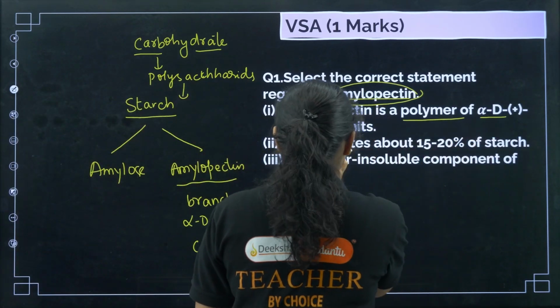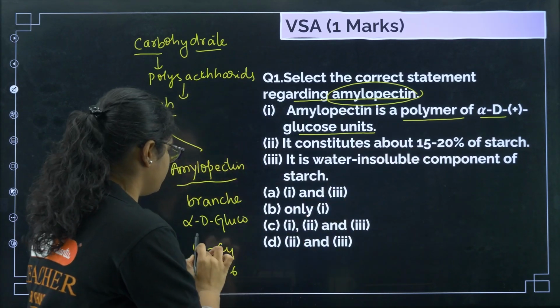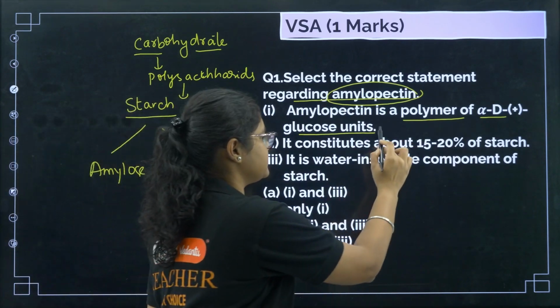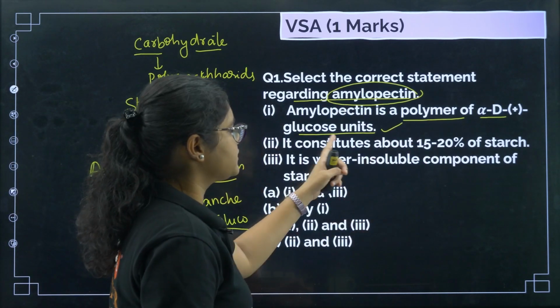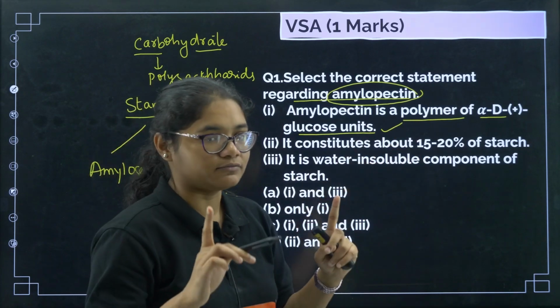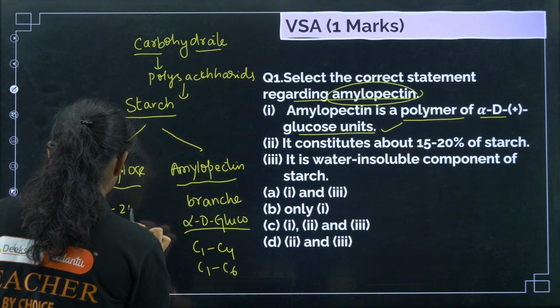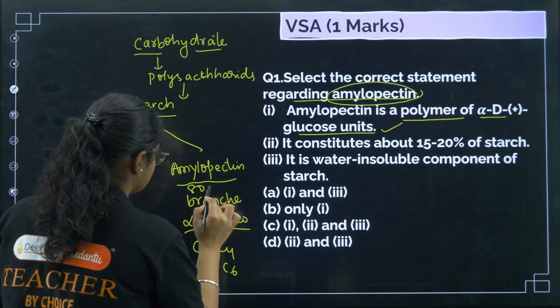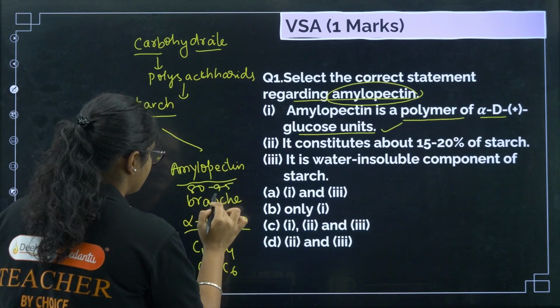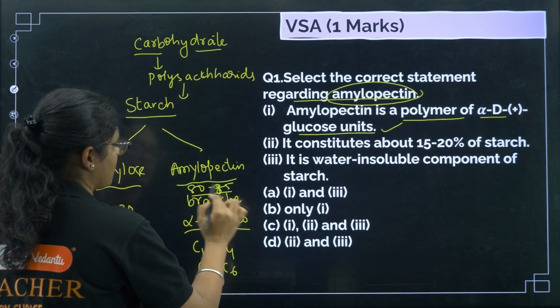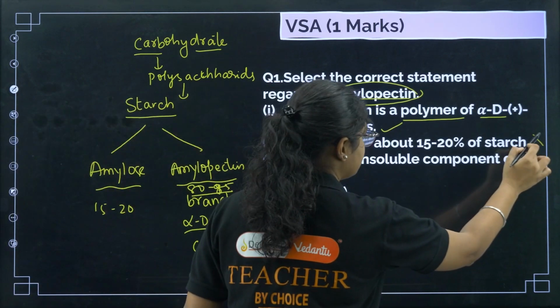Amylopectin is a polymer of alpha D glucose units. I told you it is a polymer of alpha D glucose units, so this statement is correct. It constitutes about 15 to 20% of the starch. Here, amylose consists of 15 to 20% and the rest, that is 80 to 85%, is amylopectin. So this statement is wrong.